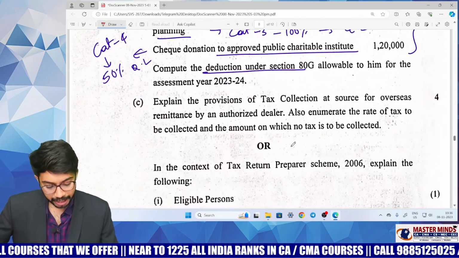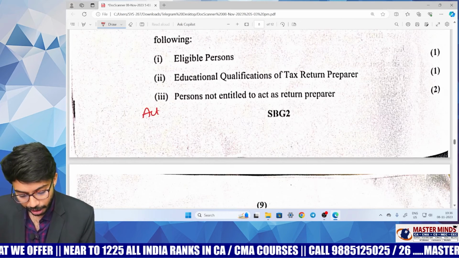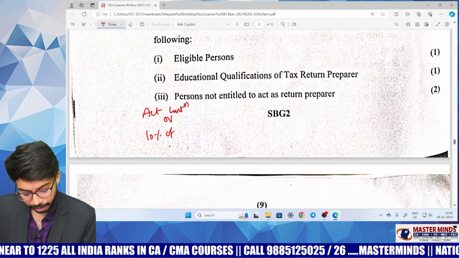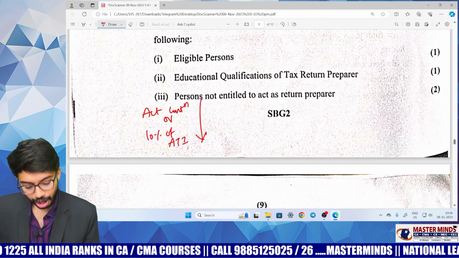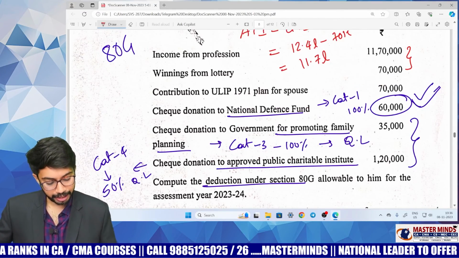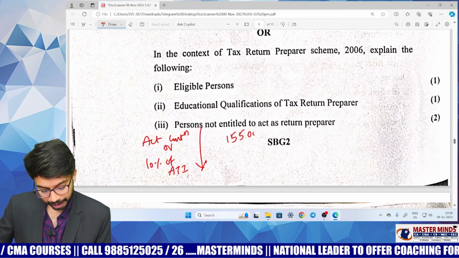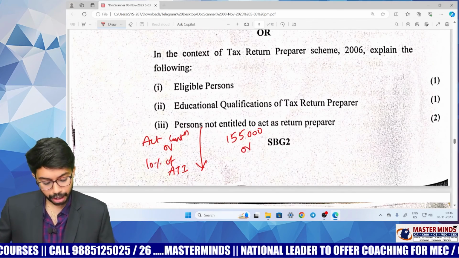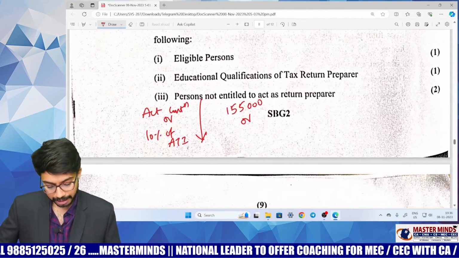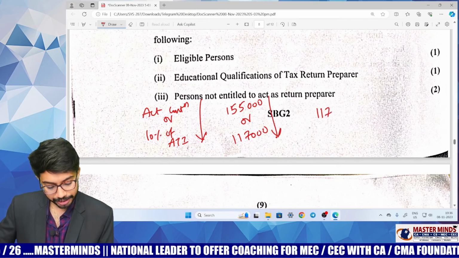Now, for category 3 and category 4, how much deduction is allowed? Actual contribution or 10% of adjusted total income, whichever is lower. How much is actual contribution? 35 plus 120, that means 1,55,000. 1,55,000 or 10% of adjusted total income, where adjusted total income is 11,70,000. 10% means 1,17,000. Whichever is lower, 1,17,000 is allowed as deduction.